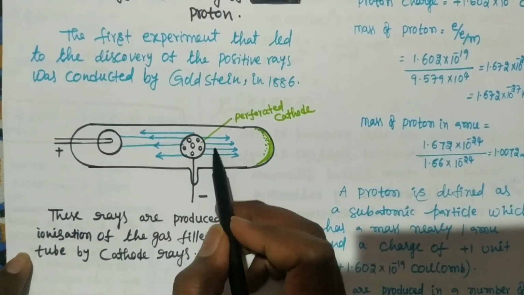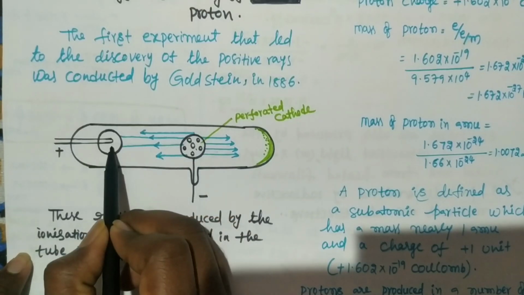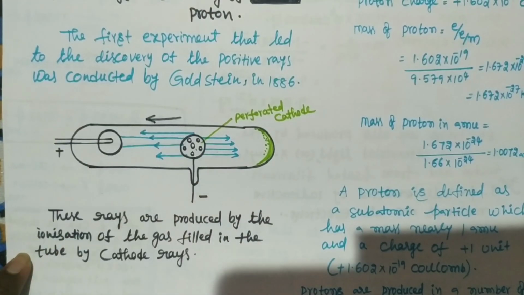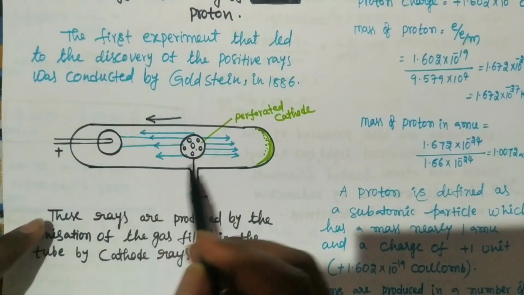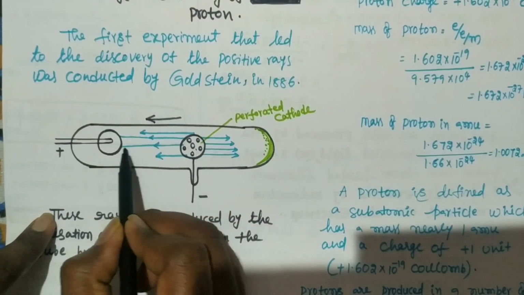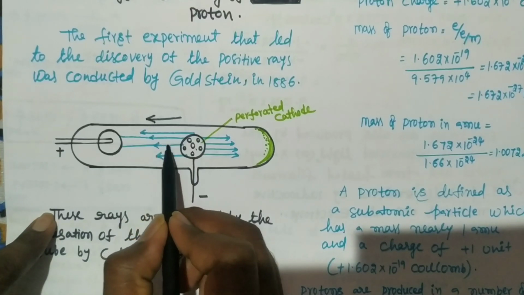Now what is observed by the scientist is, from the cathode to anode in this direction, cathode rays are traveling. So cathode rays contain electrons. At that time they observed that in the opposite direction, from the anode to the cathode, some rays are passing.